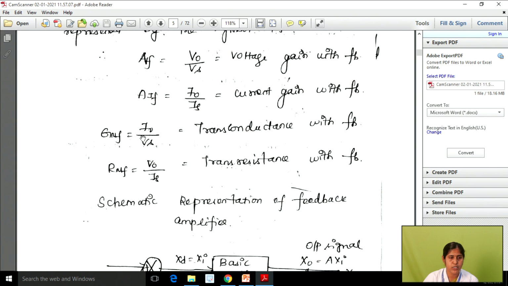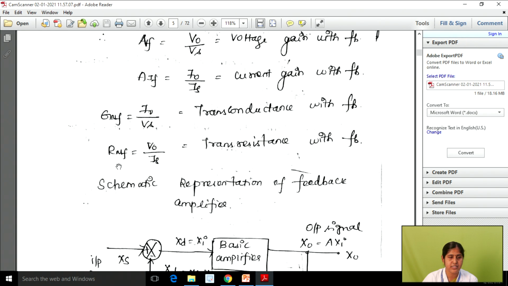Okay, which is equal to, we know that in general transconductance is equal to I by V. So from this we can write Gmf, which is equal to I0 divided by Vs. So I0 is the output current, divided by the input side, where we have a voltage source. So this voltage we represent as Vs instead of Vi. Why? Because here we are using a feedback signal. So in this case we are using the input signal combined with part of the output fed back into the input signal, so that we can write Vs. Okay, so this is the transconductance with the feedback.